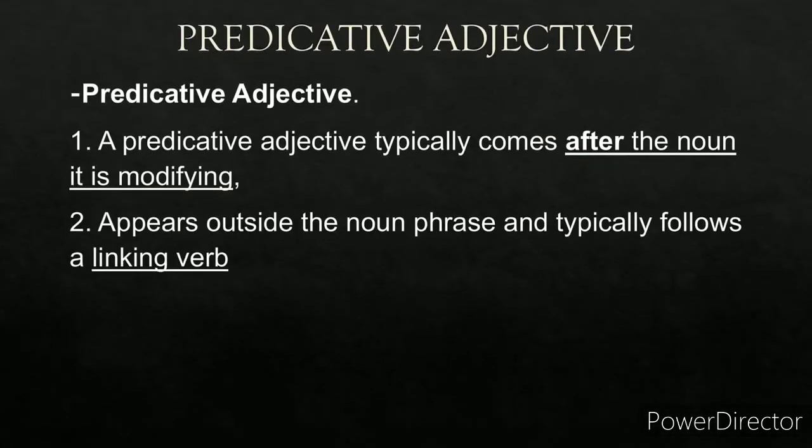Now what is a predicative adjective? A predicative adjective always comes after the noun it modifies and it typically follows a linking verb. Linking verb, what is a linking verb? It is not an action word. Examples of linking verbs would be is, am, was, were, seem, look, smell, grow, and so on. Become. And a predicative adjective will come outside of the noun phrase. It won't come within the noun phrase. These are the three conditions.